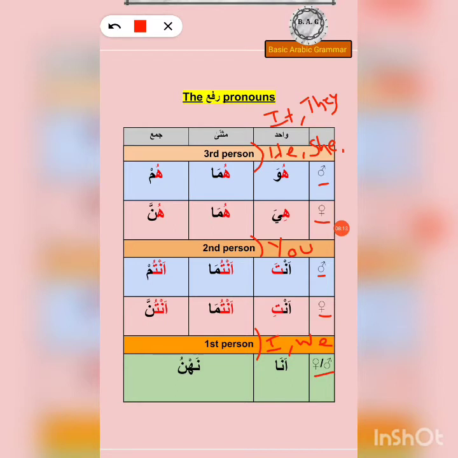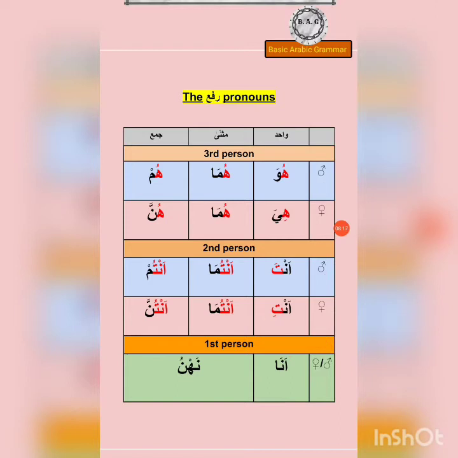All right, now let's get on with our pronouns. So for he we have huwa. For both of them we have huma. For all of them we have hum. Huwa, huma, hum. Hiya is she.